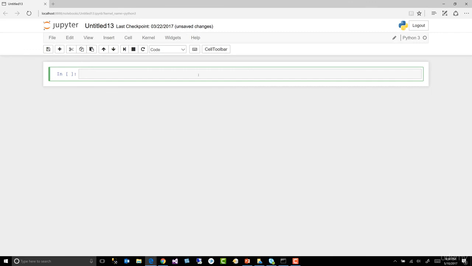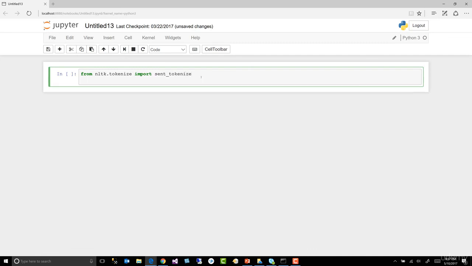All right, in this lesson, let's go ahead and tokenize some text. Recall from our earlier lesson what tokenization is. It's breaking up text into smaller pieces. So let's go ahead and do that. So we're going to do a from, because we're going to import NLTK. That's the library we're talking about in this section, and that is kind of the de facto library for natural language processing. Tokenize. Let's go to import. Let's spell it right. Sent tokenize. Sent tokenize is sentence tokenizer. All right, so we're going to break up a paragraph into sentences.